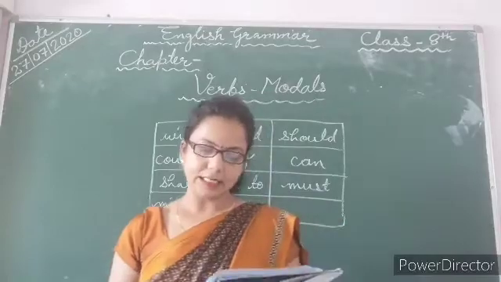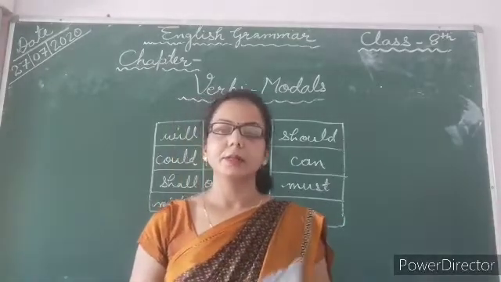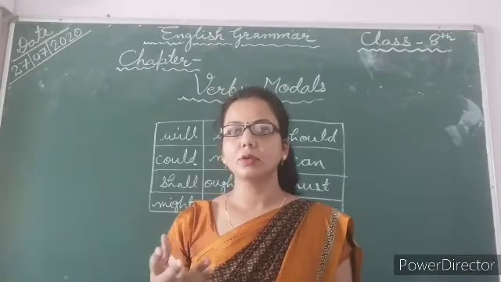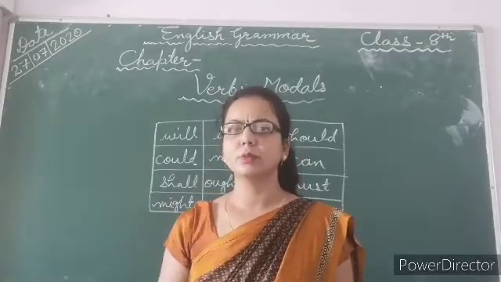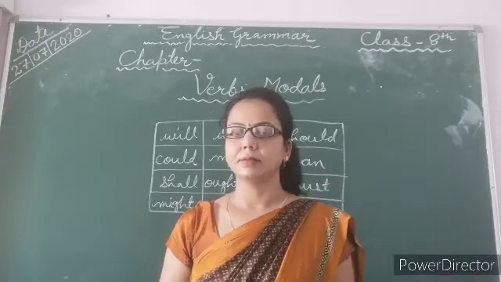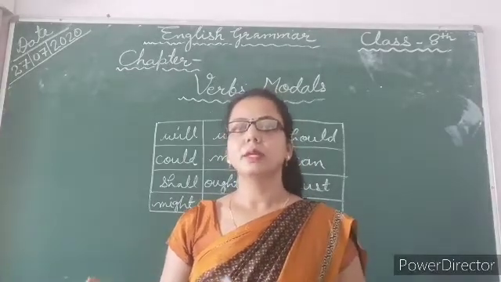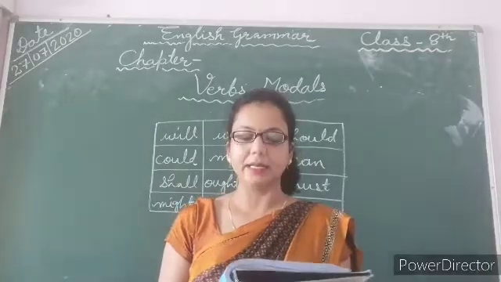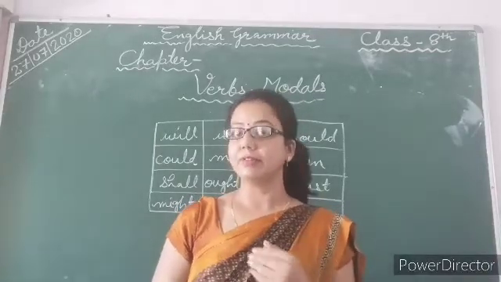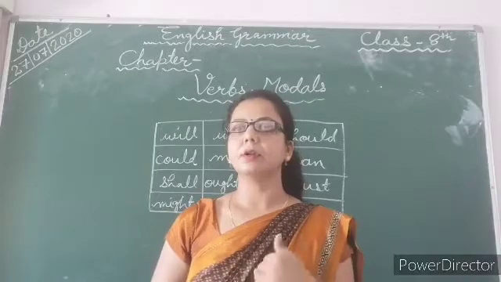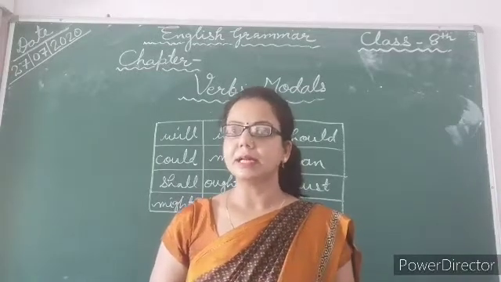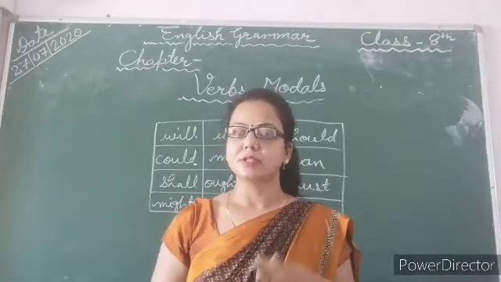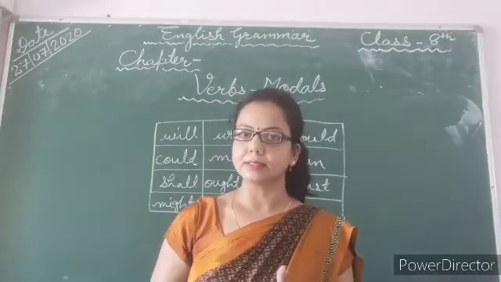Next, I shall go to the ball. This is also a possibility that tomorrow or after some days, in future, I shall go to the ball. Next, we will have bread and jam for tea. In upcoming time, at tea time, we will have bread and jam. This is again a situation of possibility.